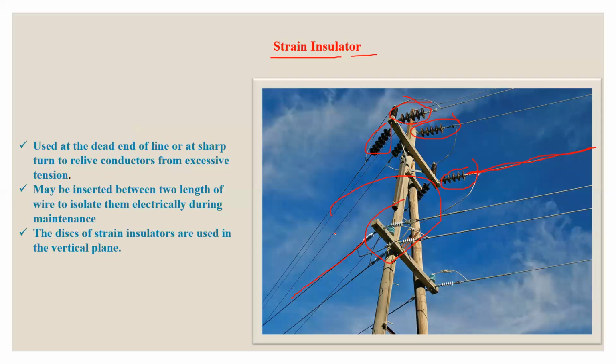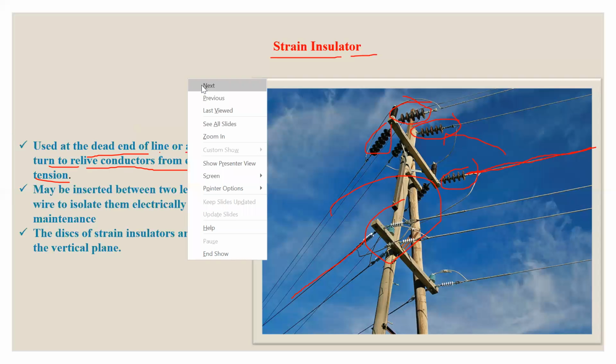You can say this insulator is used at a dead end, or at a sharp turn, to relieve the conductor from excessive tension. This is the purpose of using the strain insulator. And this is used at high voltage.